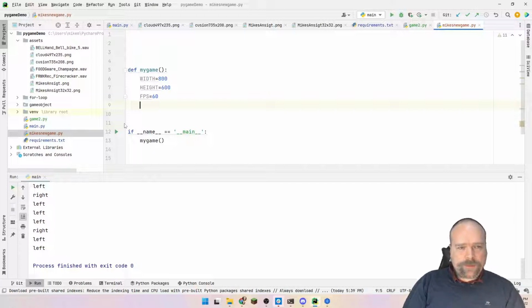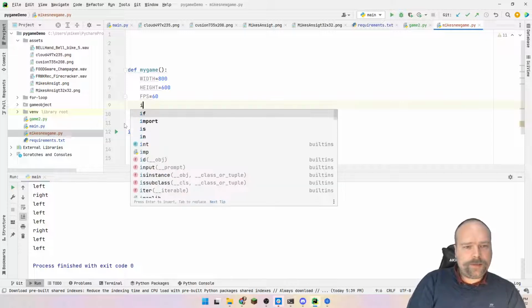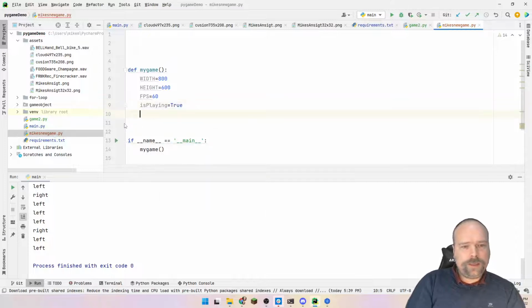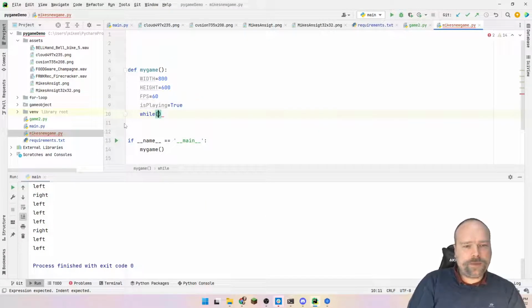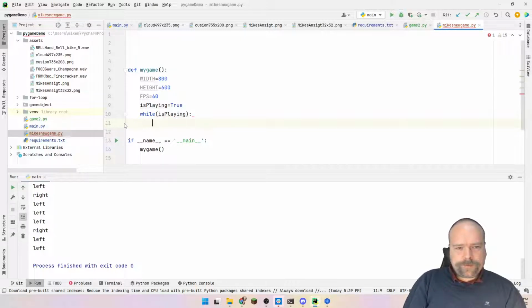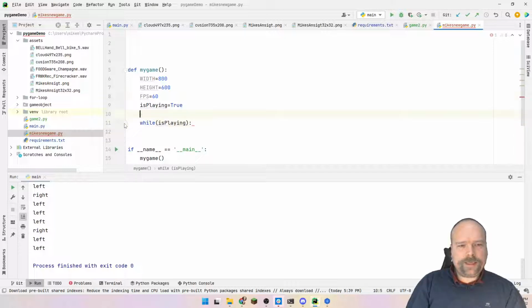What else do we need? Then we need a loop. So we need some kind of is playing equal to true. And then we need to create this new while is playing right here. So this is our game loop. We should not print anything right there because it will be run a lot. This is our game loop where we can do stuff in here. So this is the beginning of our game.